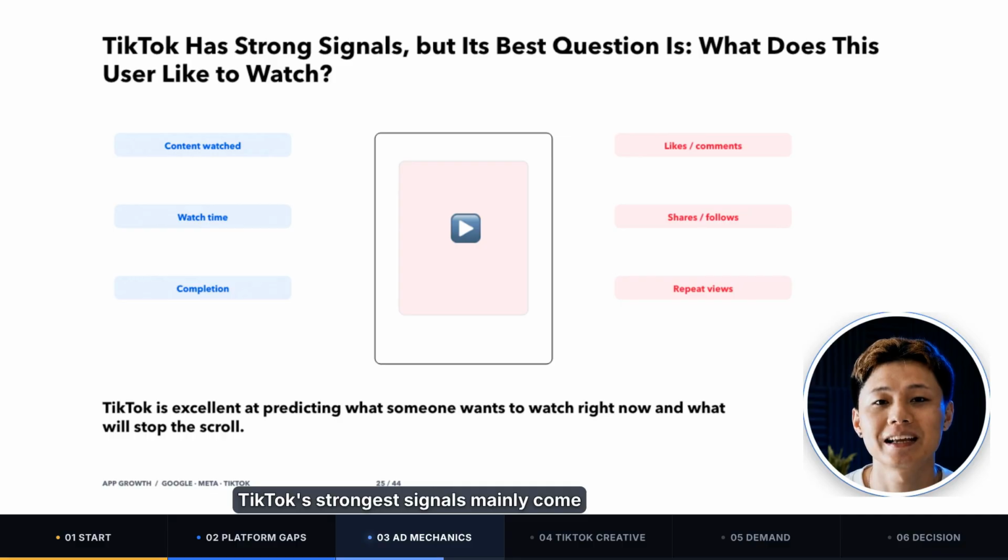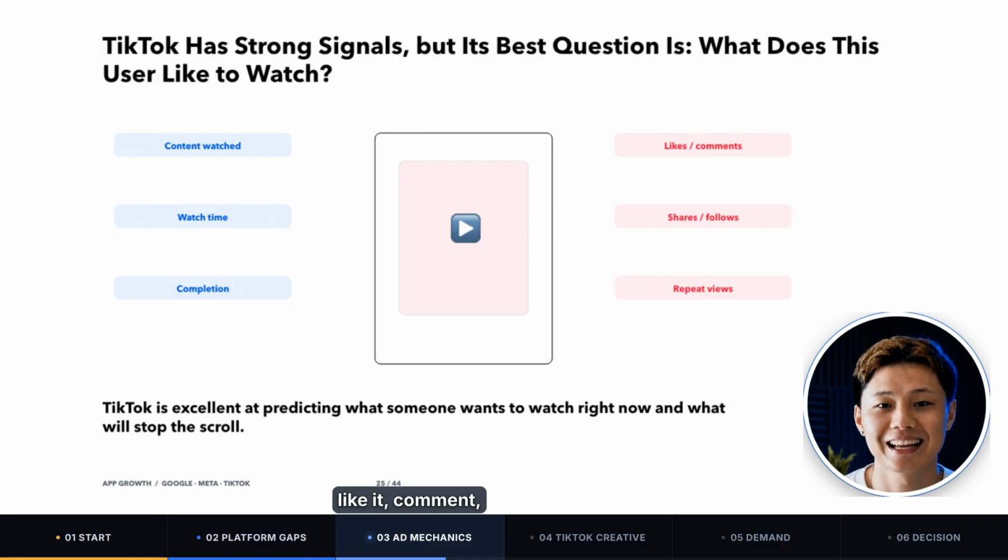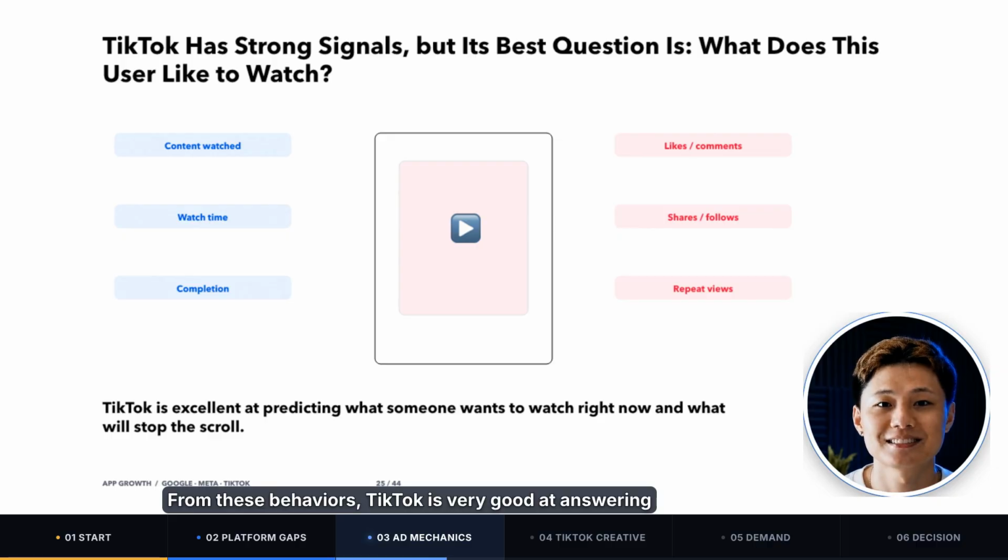TikTok's strongest signals mainly come from content interests and video behavior. What does a user usually watch? Which videos do they spend time on? Do they finish the video, like it, comment, share it, or watch it more than once? From these behaviors, TikTok is very good at answering what does this person want to watch right now and what kind of video is likely to hold their attention.